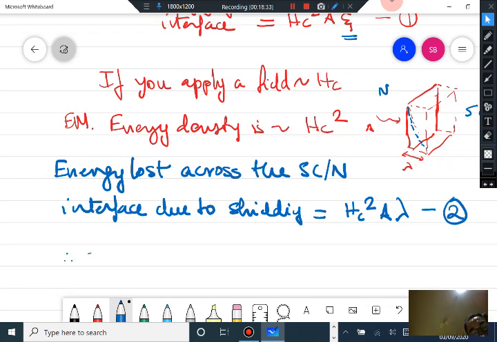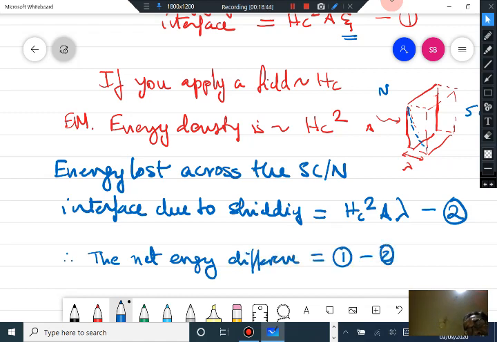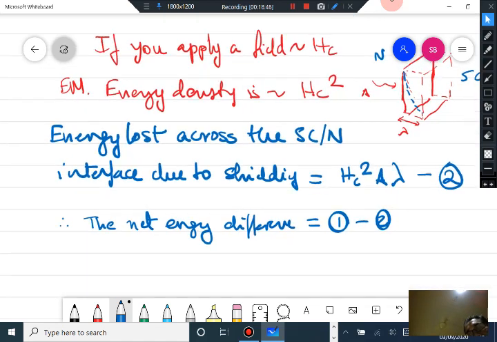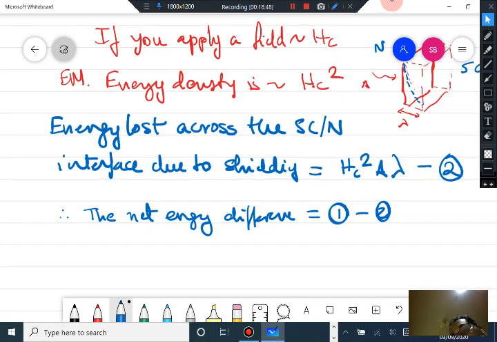So therefore the net energy difference is 1 minus 2, which is Hc square A into xi minus lambda.